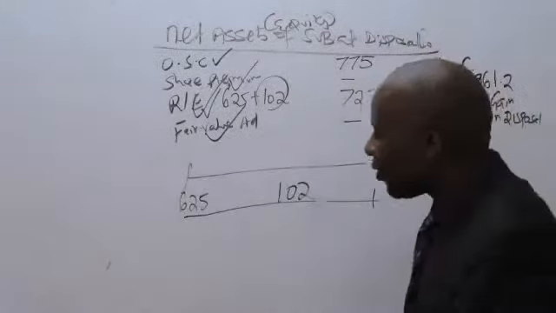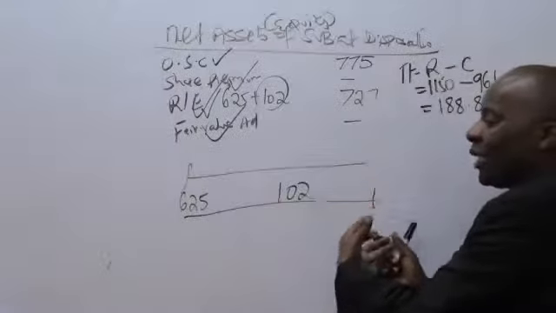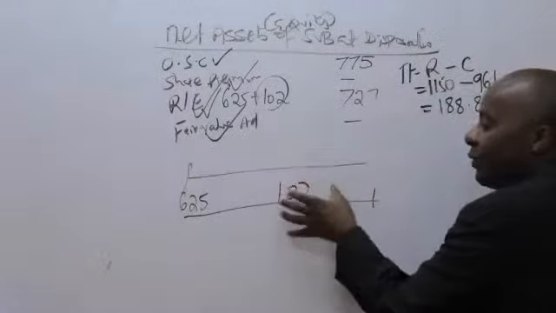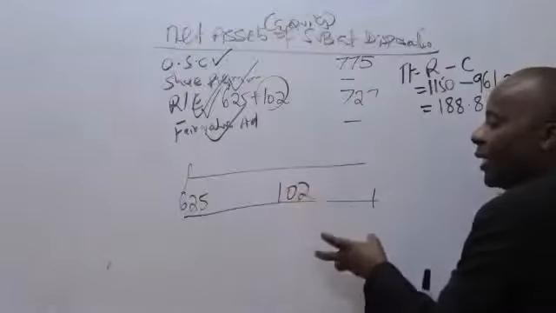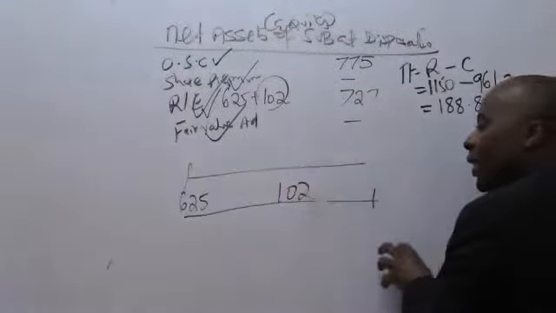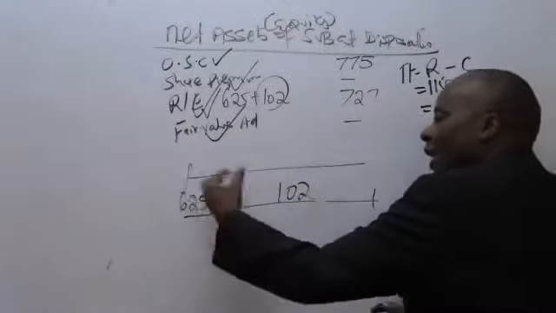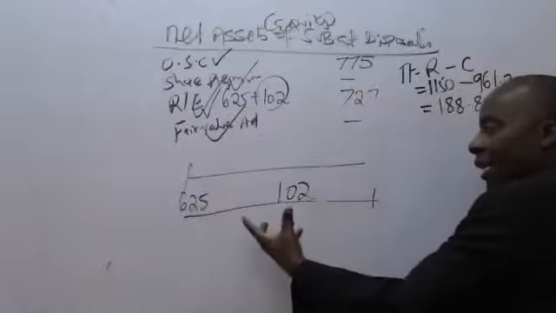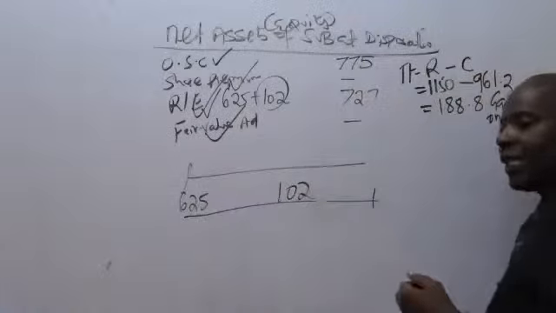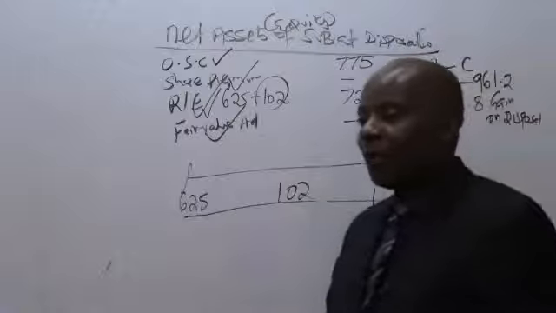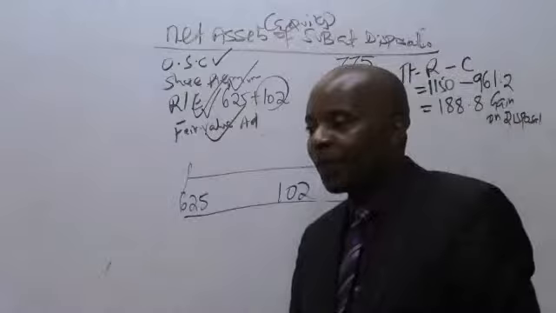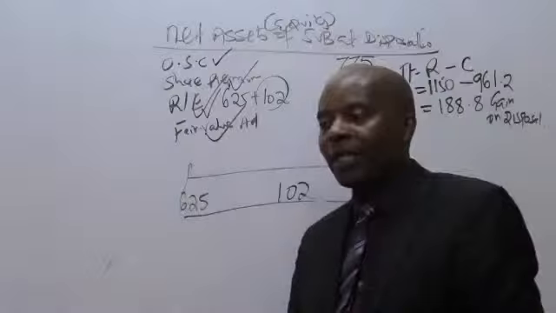So by the end of the year, what will be the total retained earnings? Remember, these guys never paid any dividend. So at the end of the year, it will be the 625 that it came with, plus the 102 which has been retained. I don't know whether, Mary, we are together there. Great, great. So then we have gotten